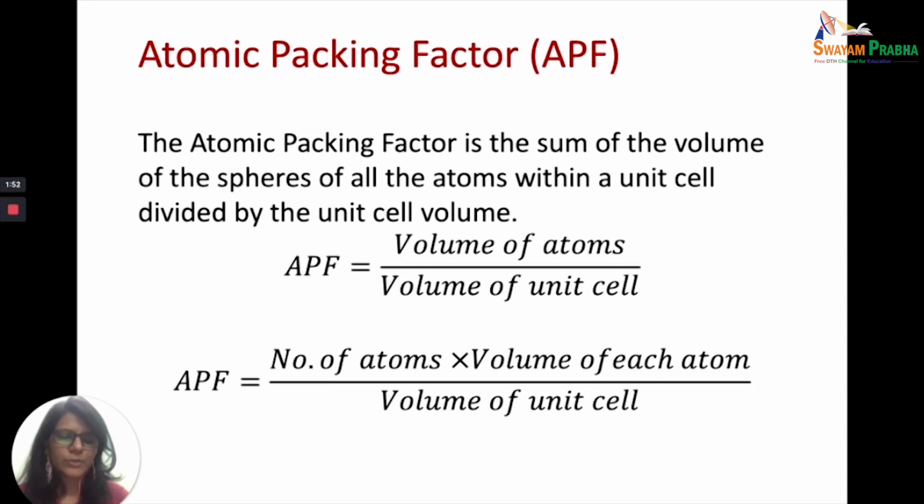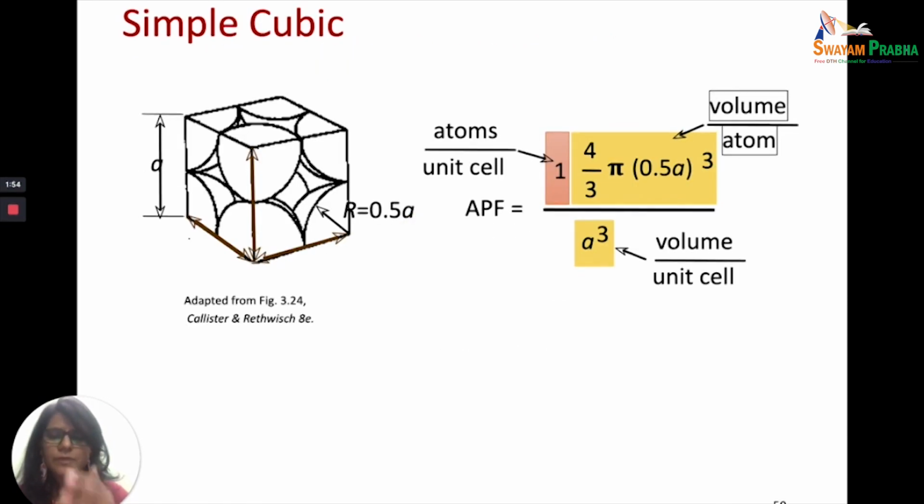Now let's see. Let's take an example of simple cubic. So this is a figure for a simple cubic unit cell. Just see, this is the edge length and within the unit cell you have 8 spheres.